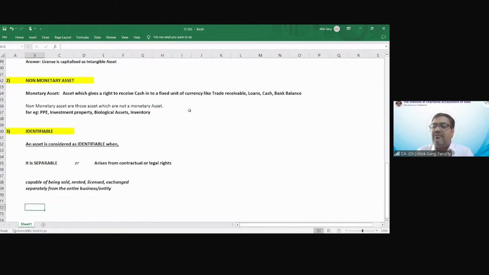Let me explain with the help of an example. Let's say there is a company which is in the business of selling garments. If you are living in a tier 2 or tier 3 city, you must have seen some prominent shops, for example a textile or garment shop which has a huge brand name.